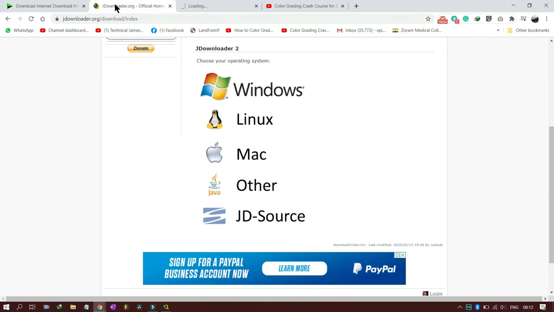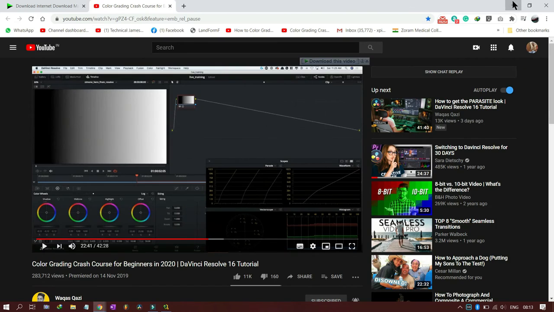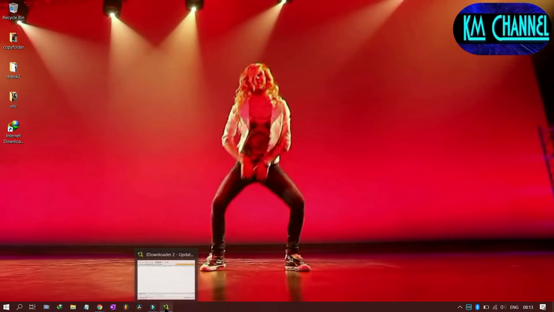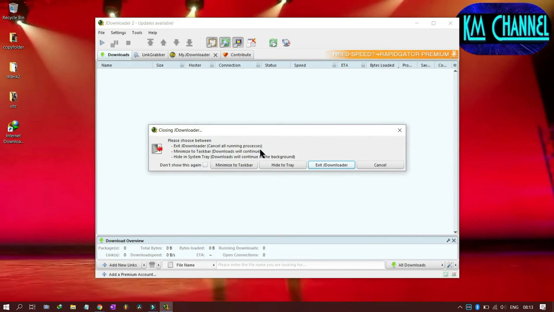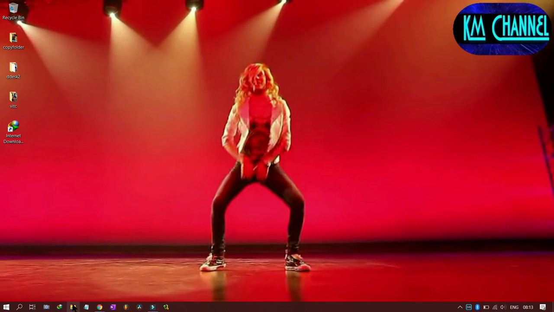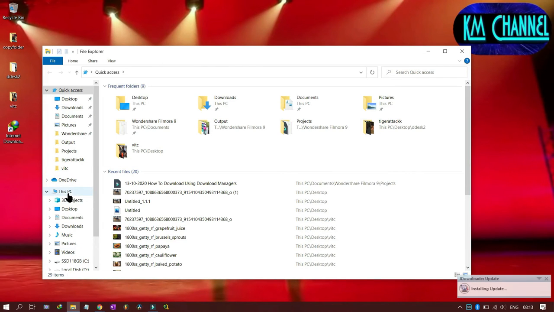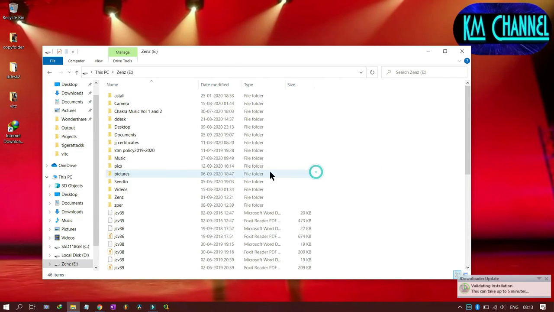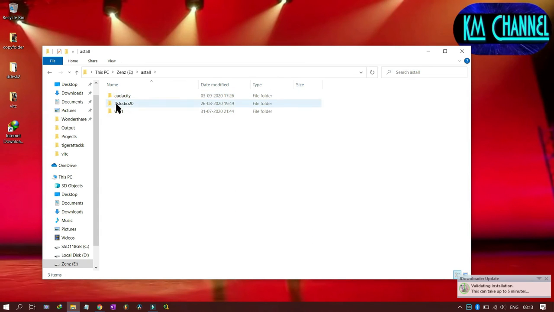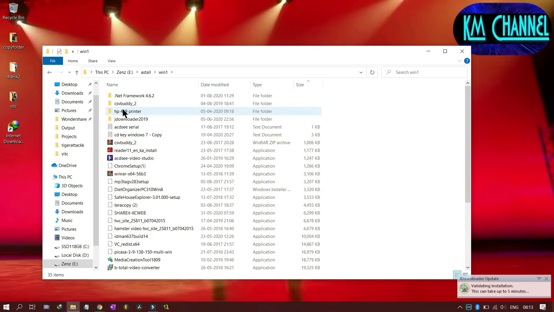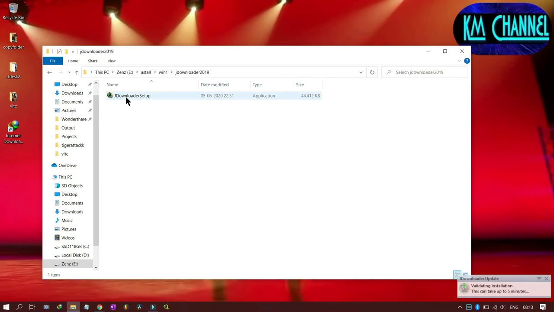So you click on this, and that page will come and it will ask you to download. Let us presume we have downloaded the file, so then you have to install it. Similar to how I showed you how to install other software, I'll show you how to install JDownloader. I have made one folder for all the installable files, so I will go to JDownloader and click on this. After this, some updates are installed by JDownloader, otherwise they will all be spoiled, so I'm not installing it.